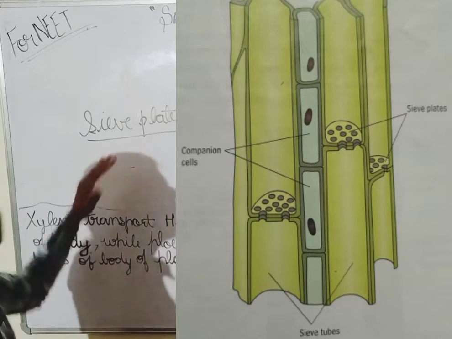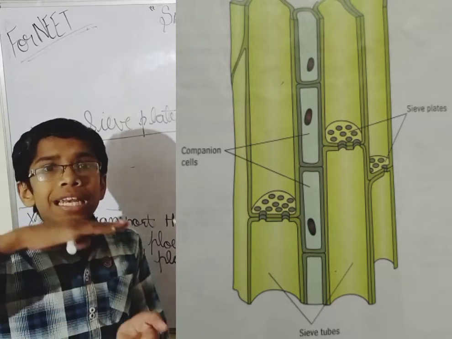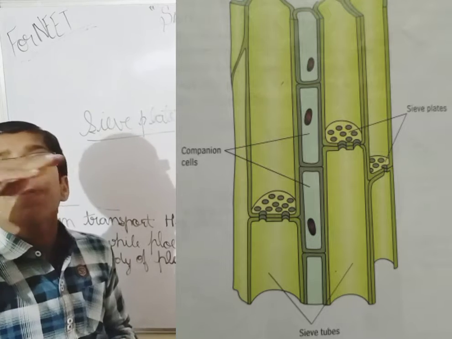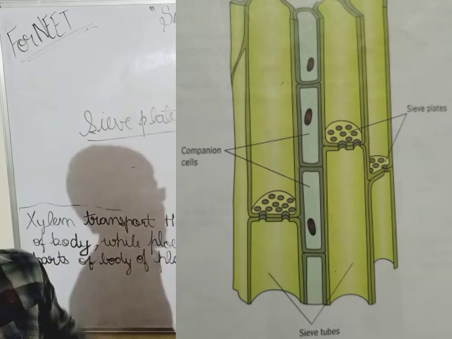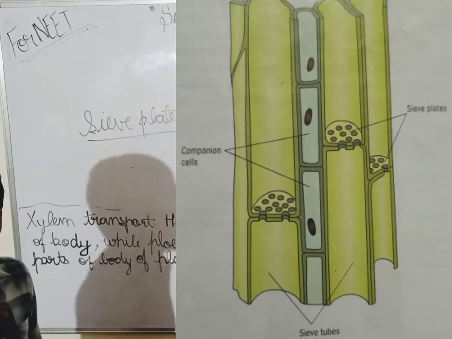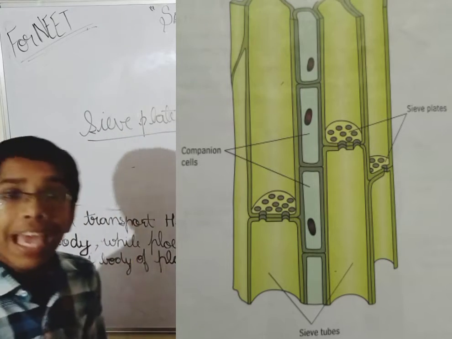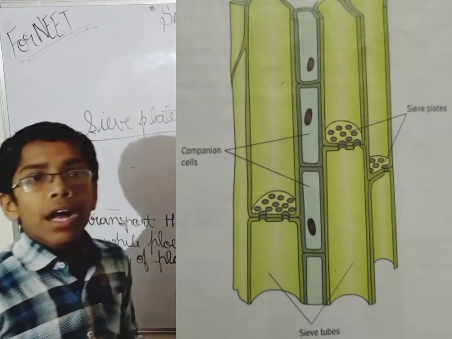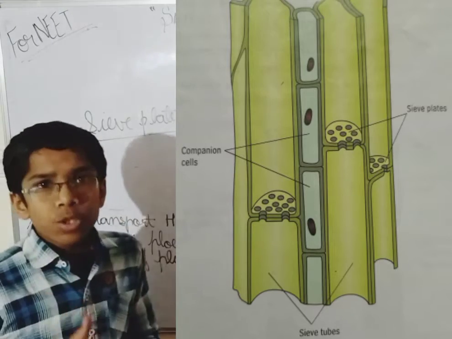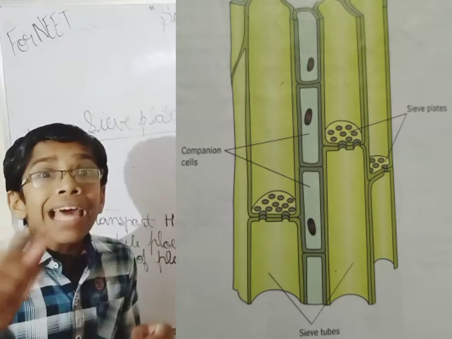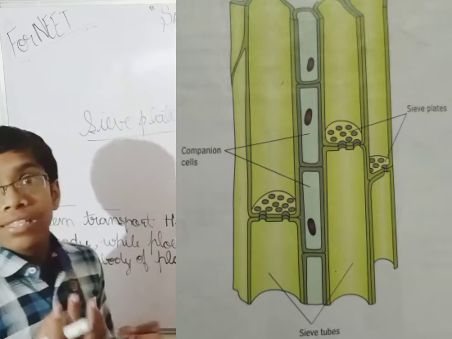Okay, and sieve plates are covered. There is a lining of cytoplasm on the sieve plates which creates channels for the adjacent cells.